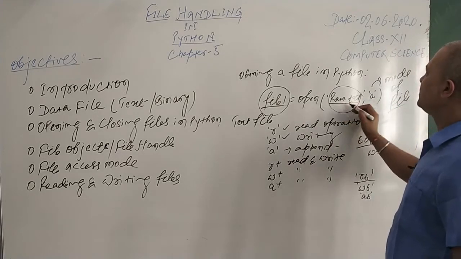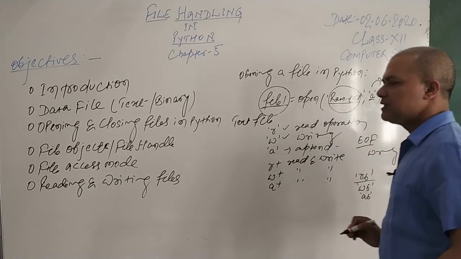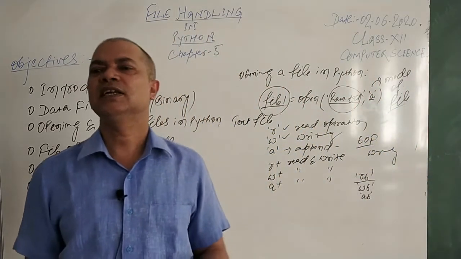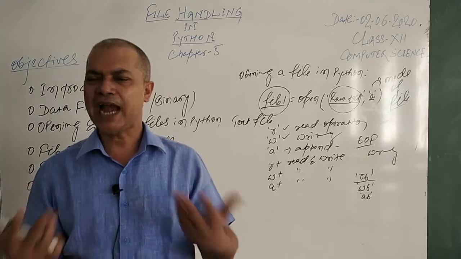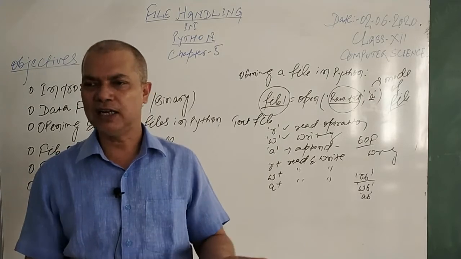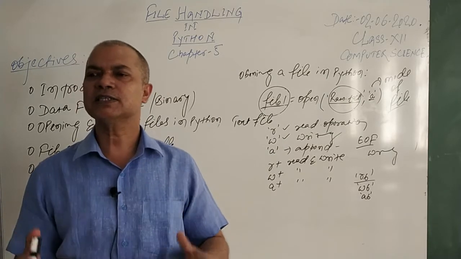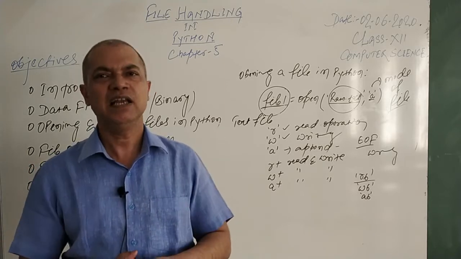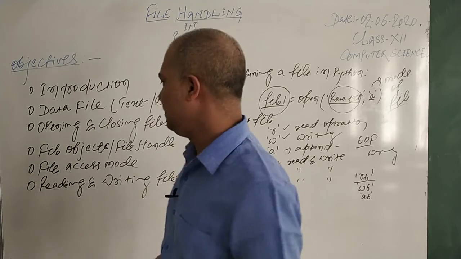Now I am trying to open the ram.txt in the append mode. It means this file ram.txt will not be overwritten, the new contents will just be added at the end of the file, because by default your cursor in a file opened in the append mode will be at the end, and then the new additions will be there.